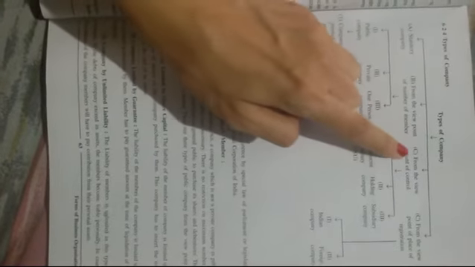First one is statutory company. Second one is from the viewpoint of number of members. Then third one is from the viewpoint of the control, and the fourth one is from the viewpoint of place of registration.